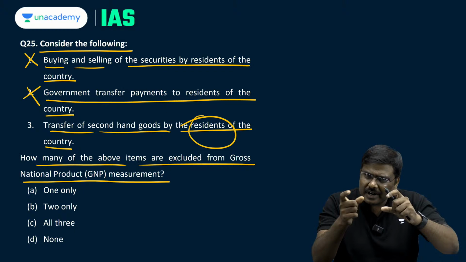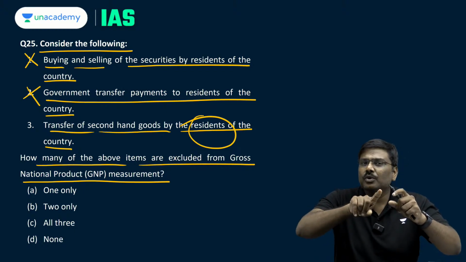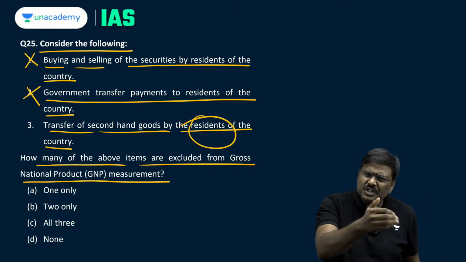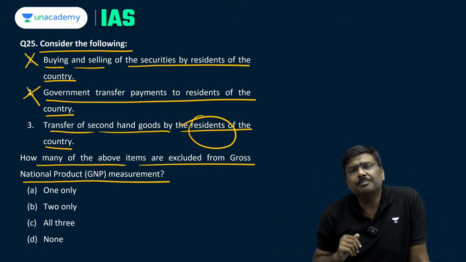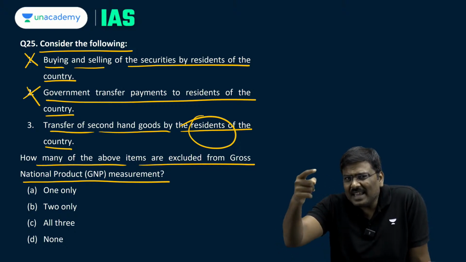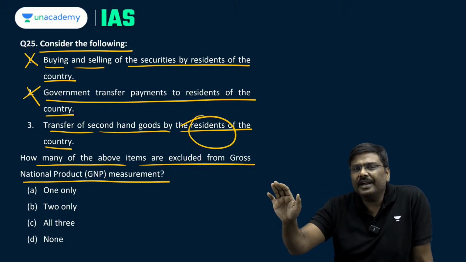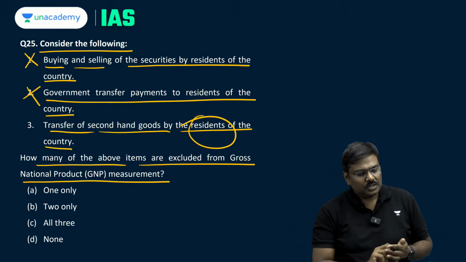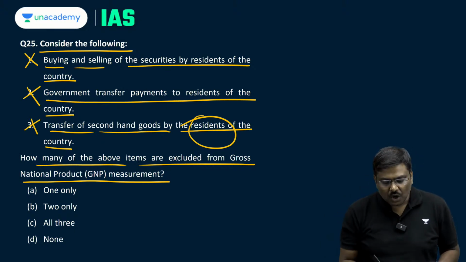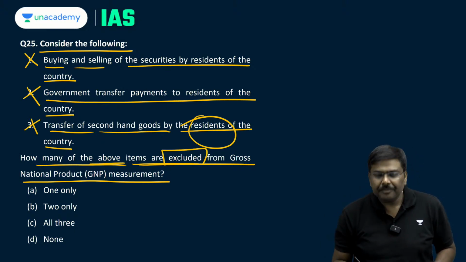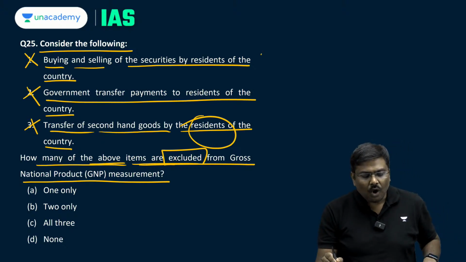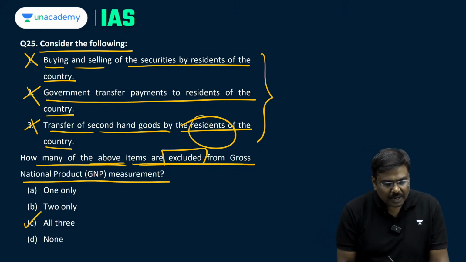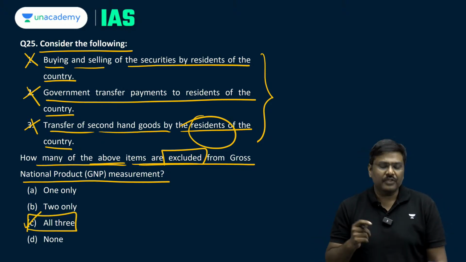The car which you purchased back in the year 2022 has already been counted as a part of production, a part of GDP, and a part of GNP. Now, because it is being resold, it will not be counted again. If it is counted again, that will lead to double counting. It is not done, so the third one is also wrong. How many of the above items are excluded from the calculation of GNP? All three are excluded. So the right option will be option C for question number 25.